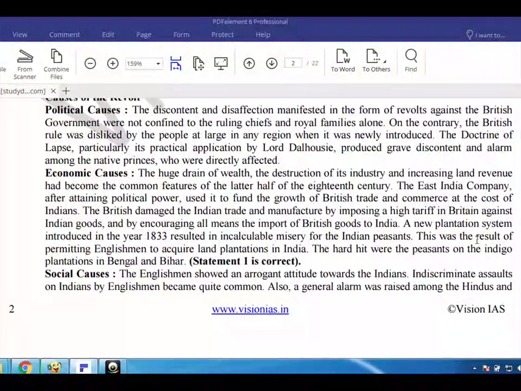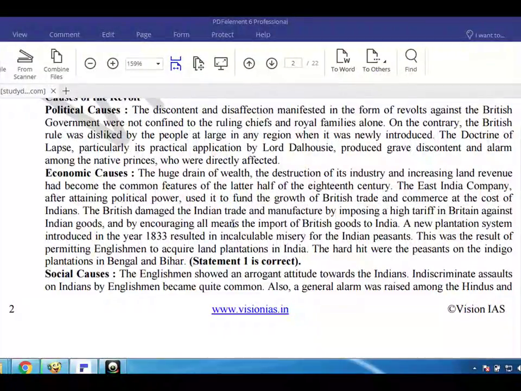The new plantation system introduced in the year 1833 resulted in incalculable misery for the Indian peasants. This was a result of permitting Englishmen to acquire land plantations in India. The hardest hit were the peasants on the indigo plantations in Bengal and Bihar. Statement 1 is correct. Social causes. The Englishmen showed an arrogant attitude towards the Indians. Indiscriminate assaults on Indians by Englishmen became quite common.